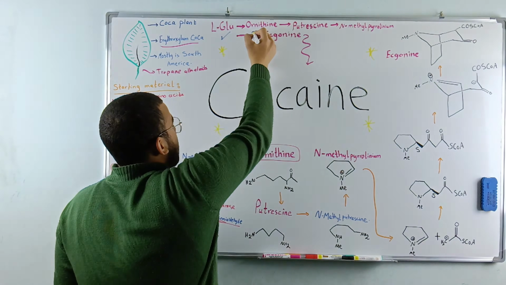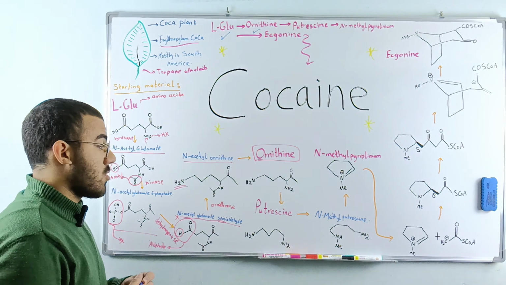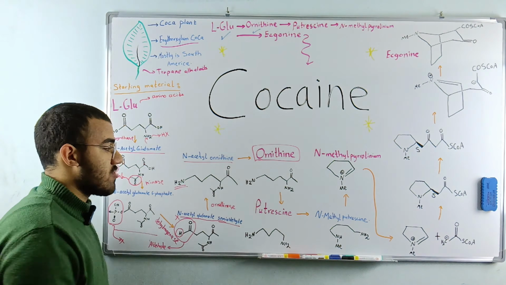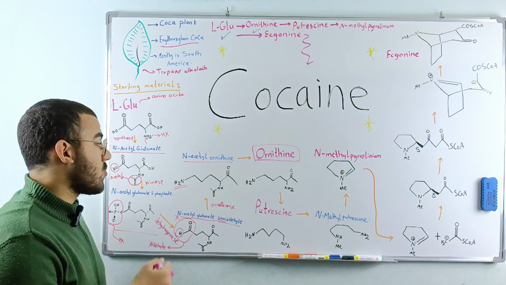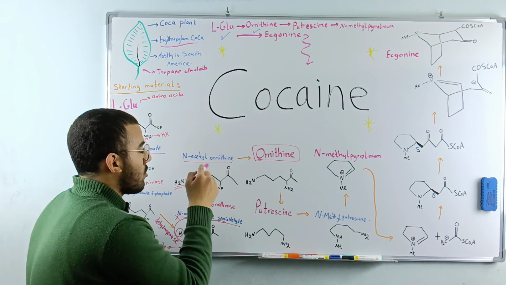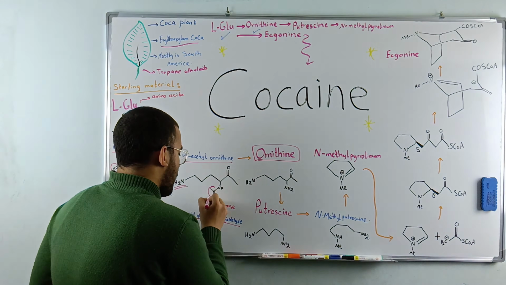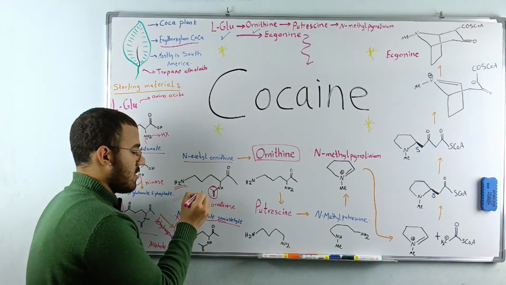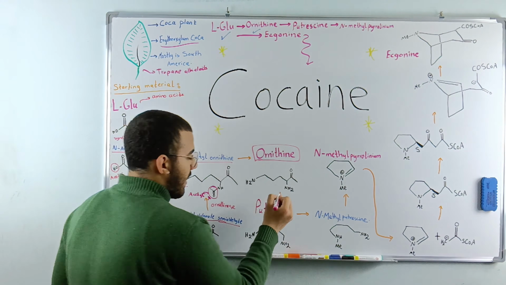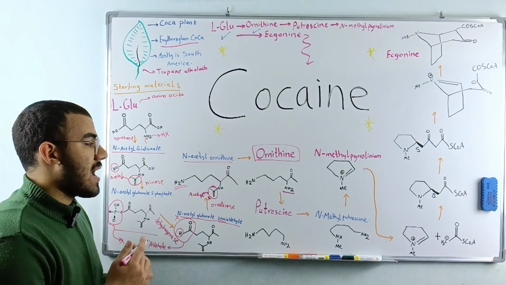The second one is ornithine. Now we've reached ornithine. What is the other essential one that we need to reach after ornithine? It's a compound called putrescine. What is the difference between putrescine and ornithine? Actually, I forgot to mention first, how did we change N-acetylornithine to ornithine? Nothing. We just removed the acetyl group that was found in here. This is an acetyl group. We just removed it, and then we have this structure without the acetyl group. That's how we made ornithine.